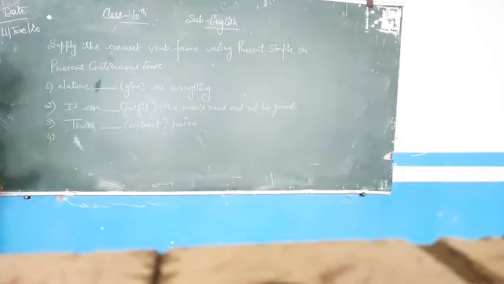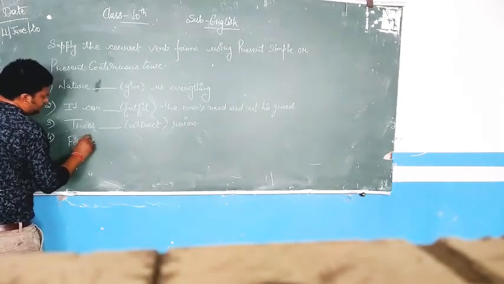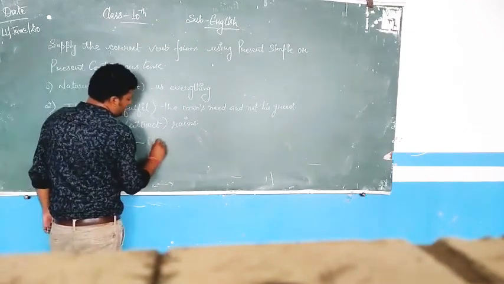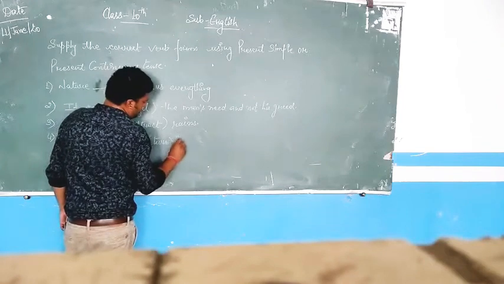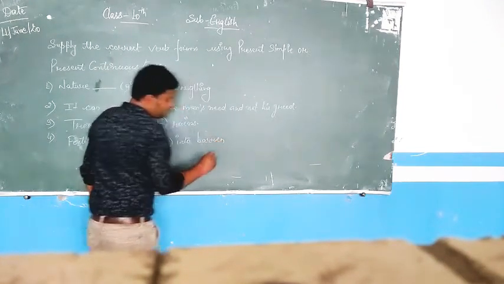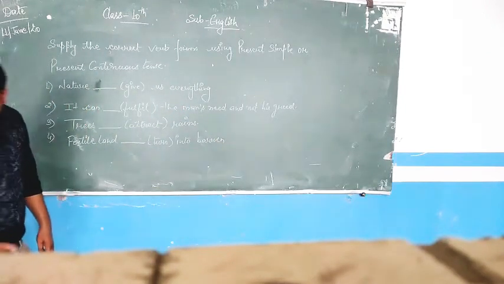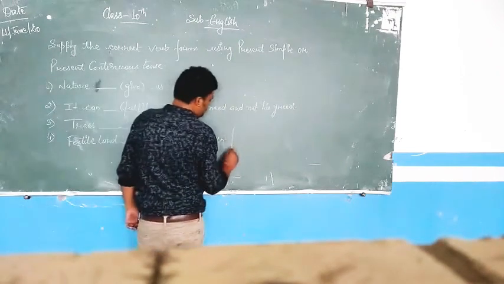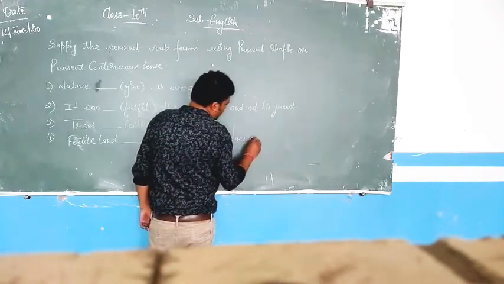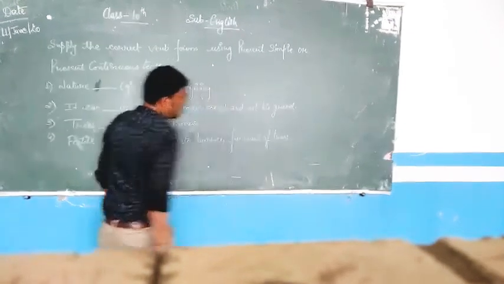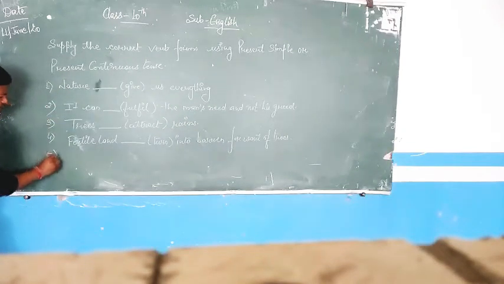Fourth one is, fertile land turn into barren for want of trees.